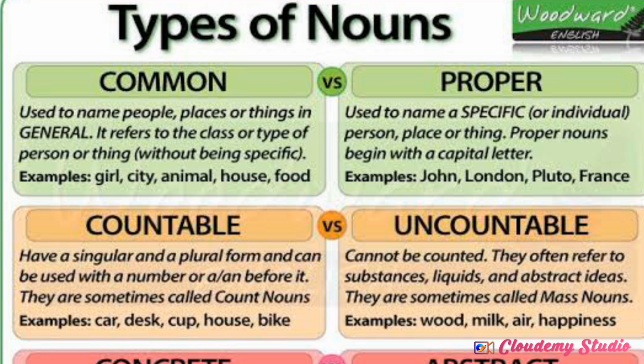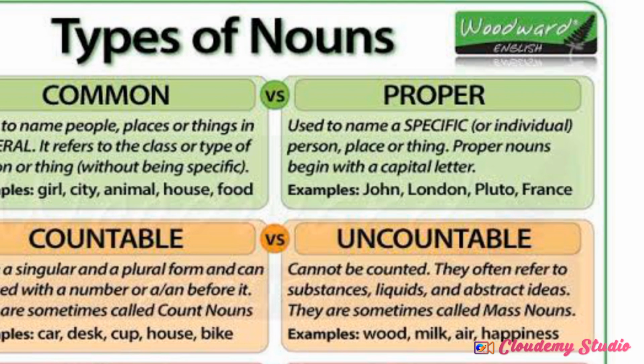For example, a boy, a teacher. We are not talking about which subject teacher or something. A common name is teacher. A house, which house we are not mentioning over here. Animal, which animal we are not referring to. We are using these as common nouns. But for a specific one, used to name a specific or individual person, we use a proper noun.